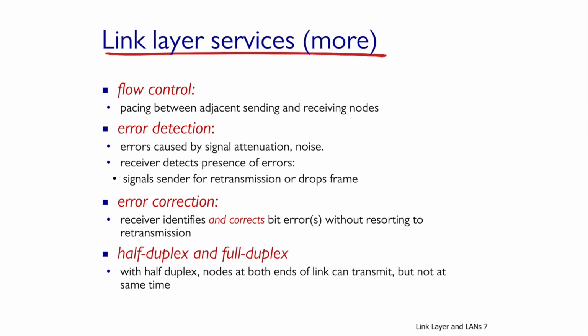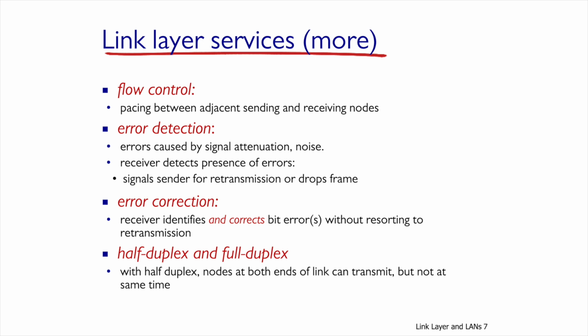Another service that can be implemented at the link layer is flow control. We're not going to really talk about flow control in the link chapter, but we've seen flow control examples in the transport layer. Another service is error detection. We have seen the use of error detection in the top layers, the network layer, and the transport layer. At the link layer, we use more sophisticated methods that not only can detect errors, they can also fix them.